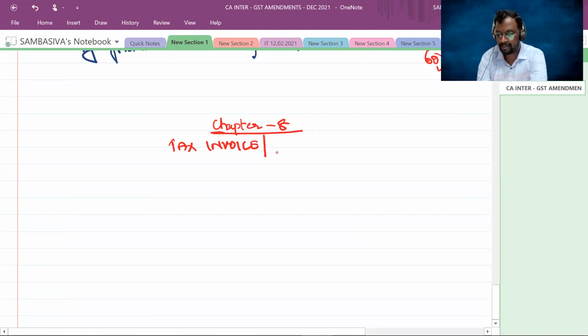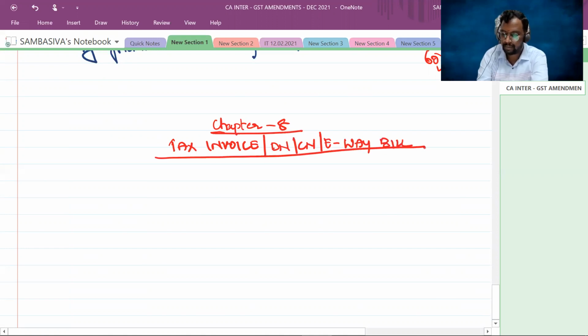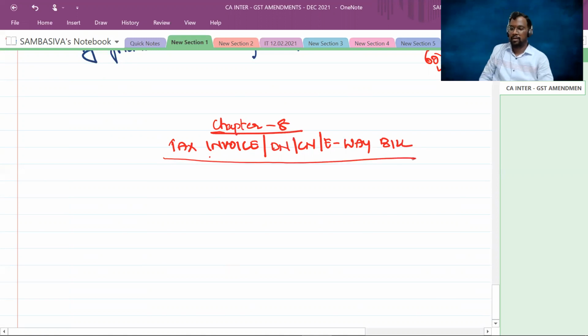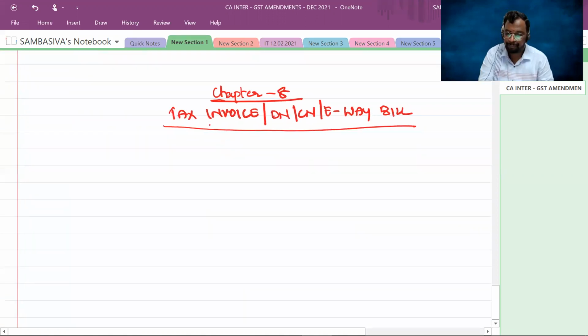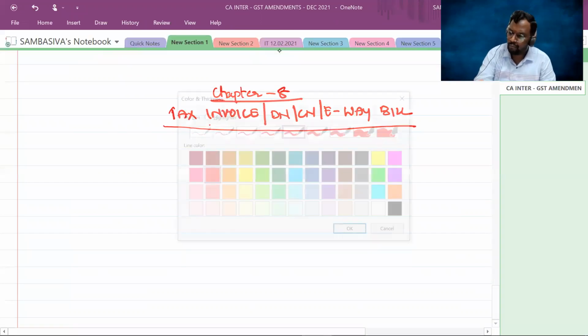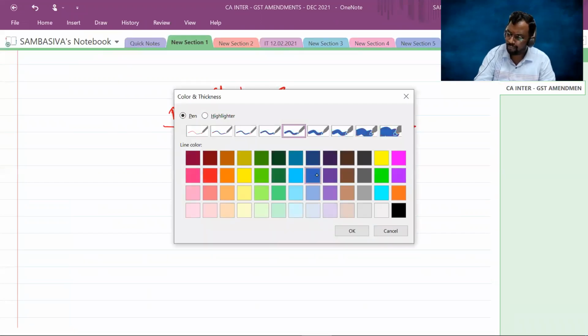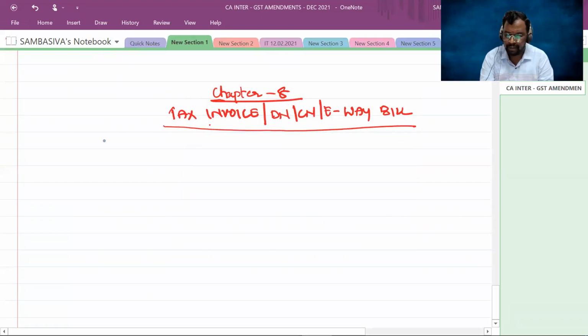Tax invoice, debit notes, credit note, e-waybill. Right. So the concept of e-invoicing.